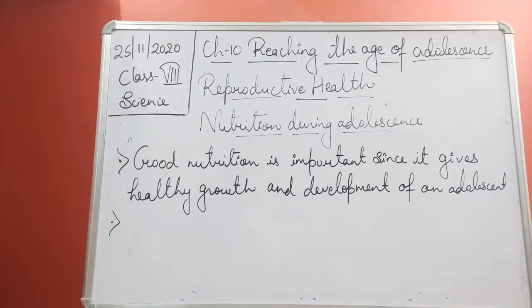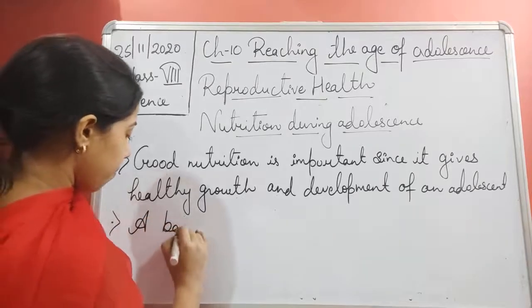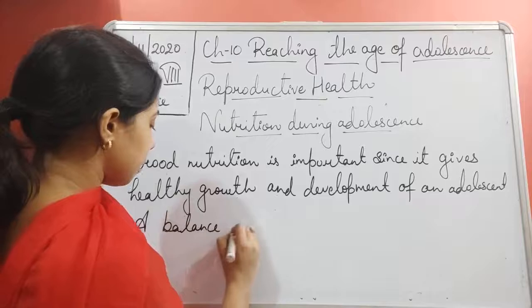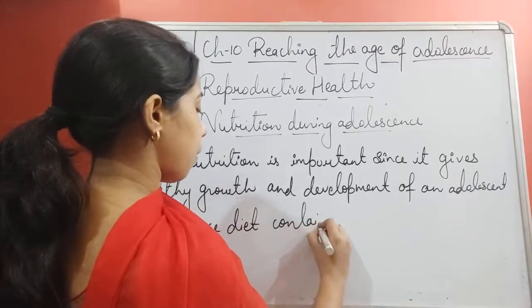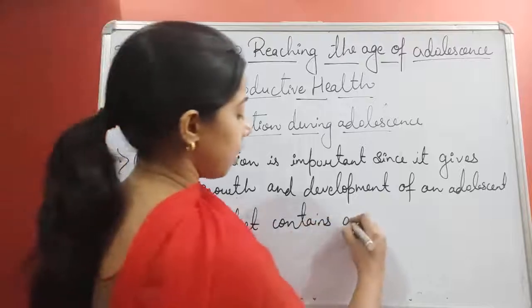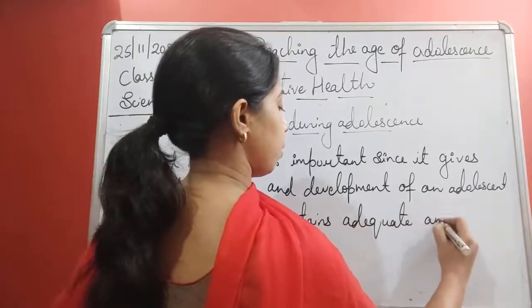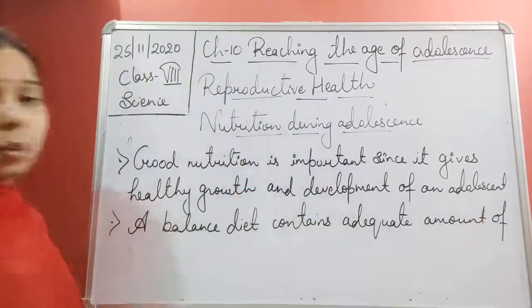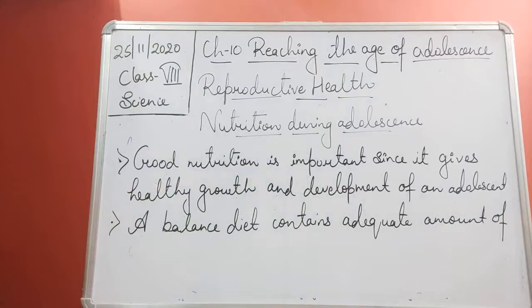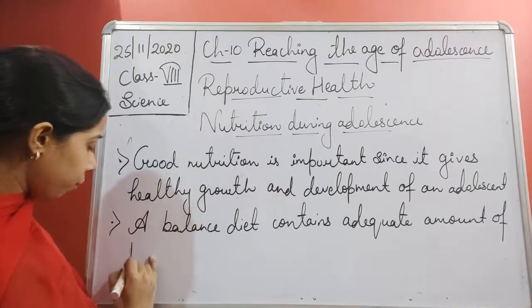So a balanced diet contains an adequate amount of proteins,